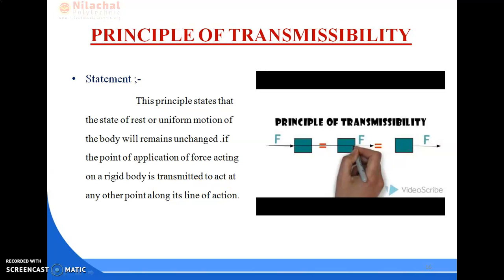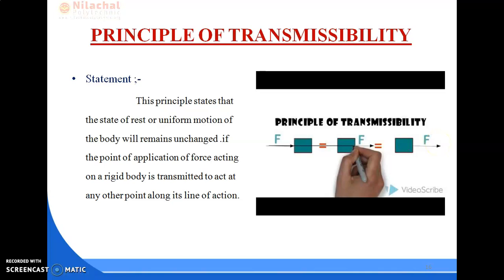So see here, this is the body and this is another body. Whenever I apply a force over it, and another force at another position, in the principle of transmissibility these two forces are acting in one straight line, or line of action. So here one force, and the other force which is applied, will be acting in one line. So see here, the resultant force will be acting along the same line.